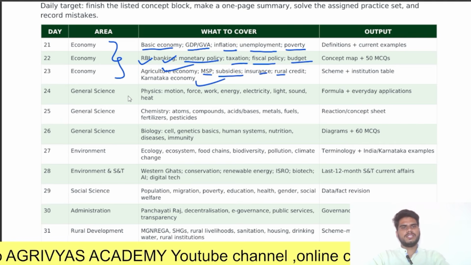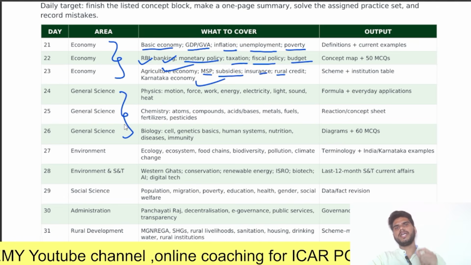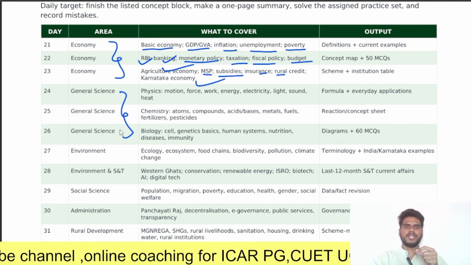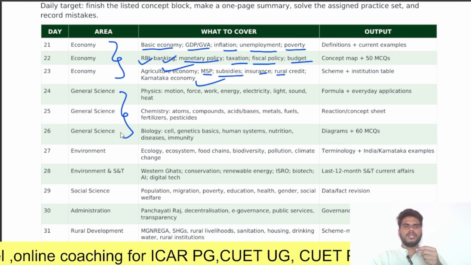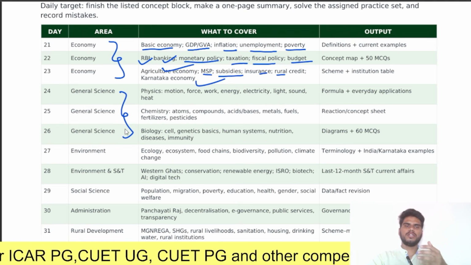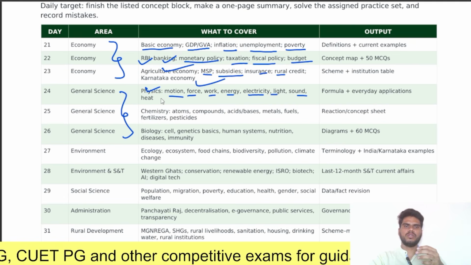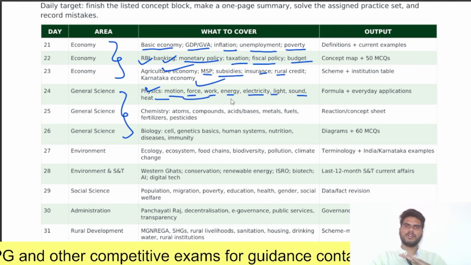Next, coming to general science. General science is a very basic topic, limited to your 10th class or PUC standards, so it is very easy. No need to give more time to general science. What you should cover in physics: motion, force, work, energy, electricity, light, sound and heat. Only cover these topics. These topics are more than enough.